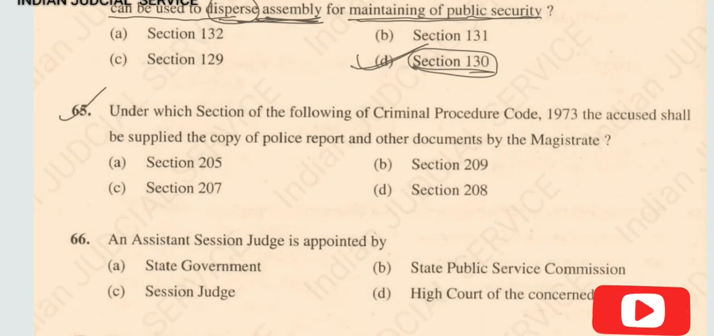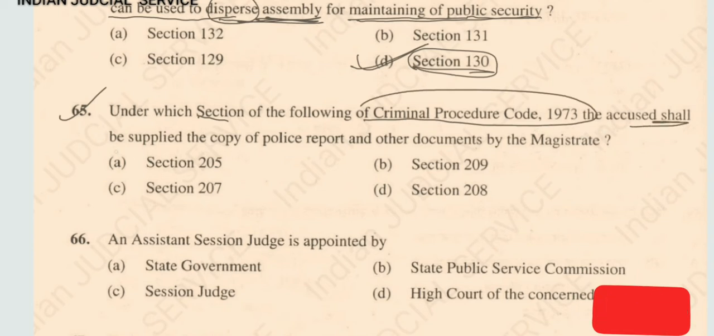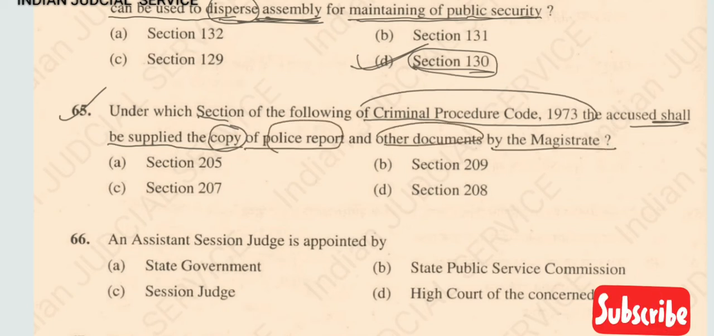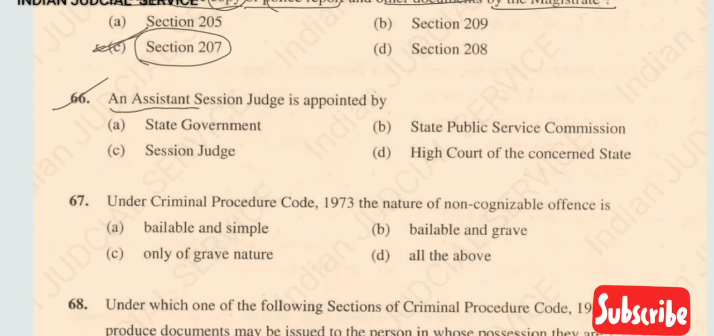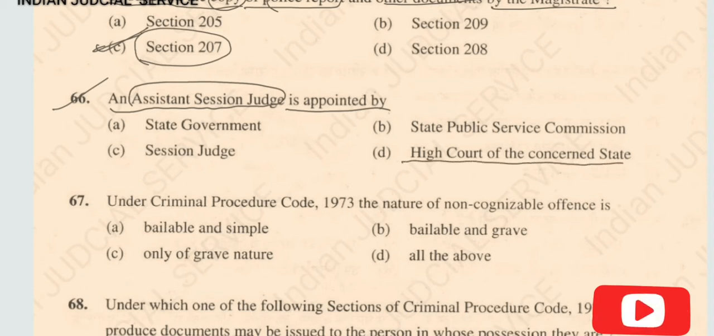Now question number 65, under which section of the Criminal Procedure Code 1973 the accused shall be supplied the copy of police report and other document by the magistrate? So under which section? Clearly under section 207. So answer here option C. Now question number 66, an assistant session judge is appointed by, so assistant session judge is appointed by High Court of the concerned state. So answer here option D.